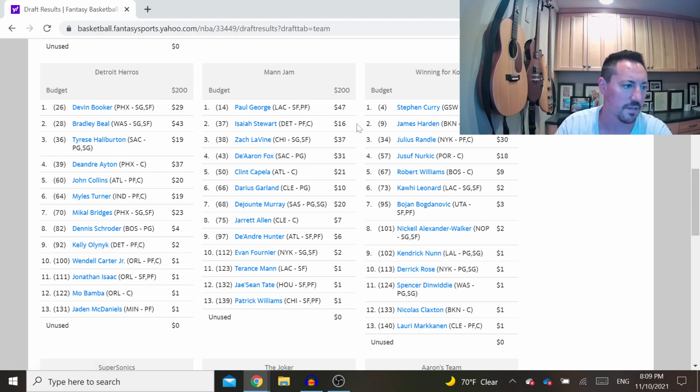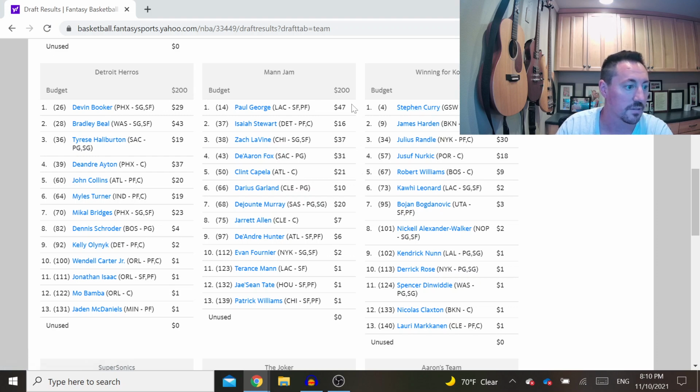So kind of comparing my team to the team next to me, Manjam, you can see that he used most of his money in rounds 1 through 7. I used most of my money in rounds 1 through 3. So if you're going to use that strategy, just be aware, if James Harden gets injured or Steph Curry gets injured, my season is probably in trouble.